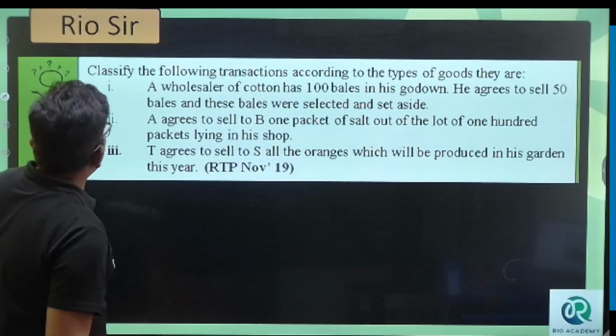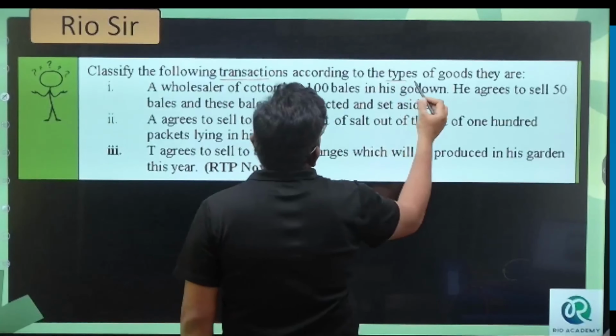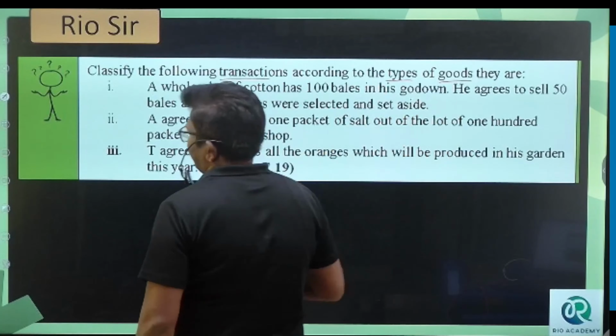Understood, right? Now, classify the following transactions according to the types of goods they are.